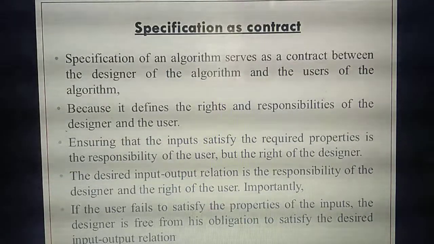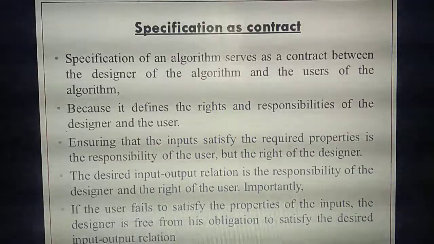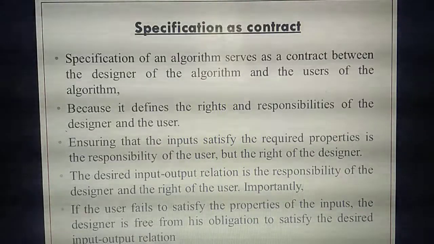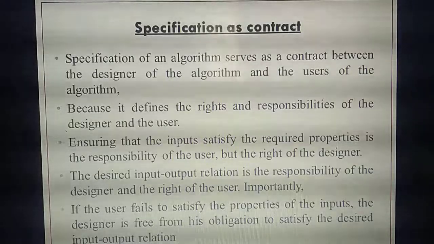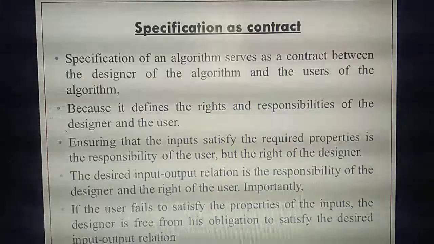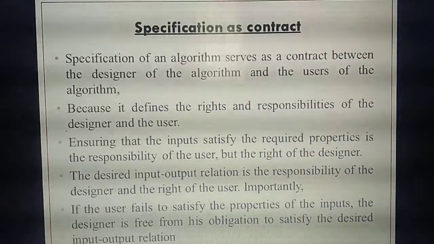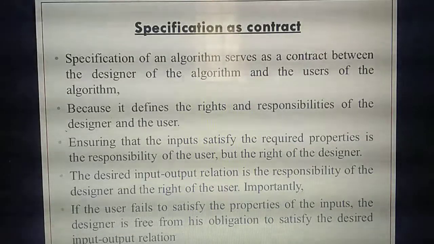For stitching a new cloth, you will give the cloth to whom? The tailor, isn't it? So you buy a cloth and give it to a tailor for stitching. So how many persons will be there? You as well as the tailor. So the contract will be between you and the tailor. That's the first point.